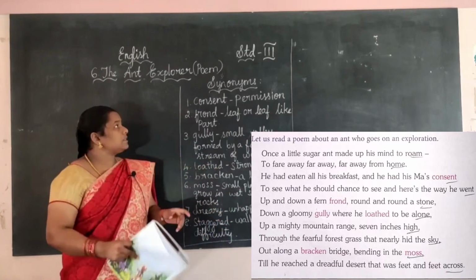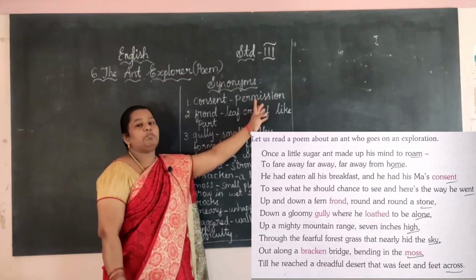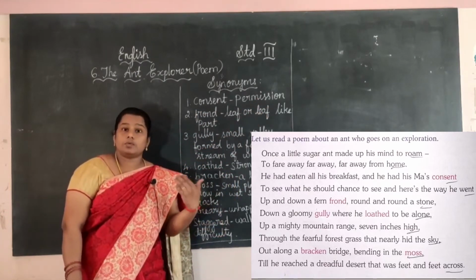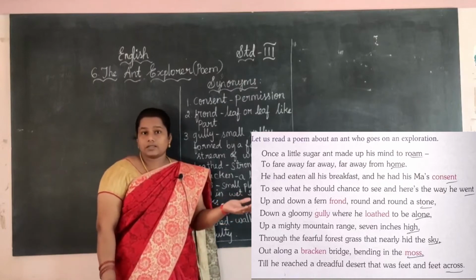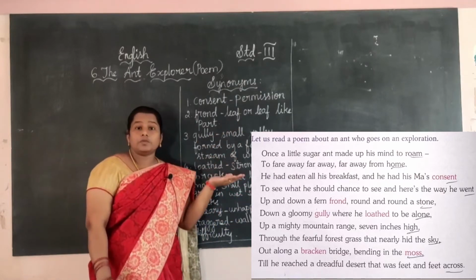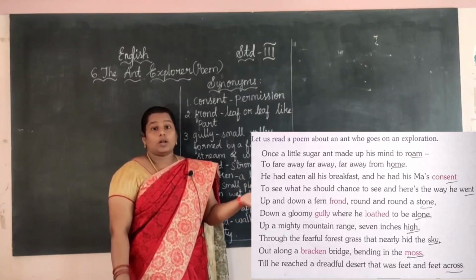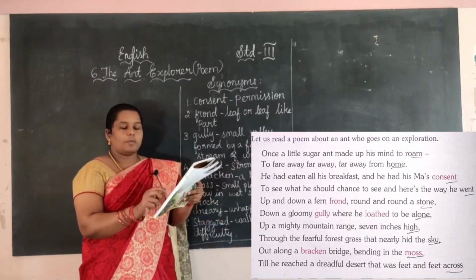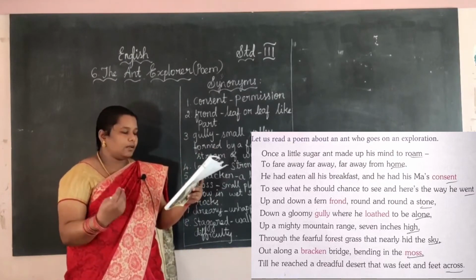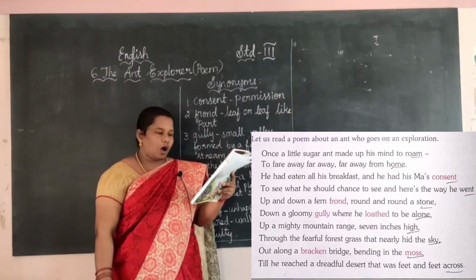What is meant by consent? See here, consent means permission. If we want to go out from our home, we want to get permission from our parents, right? Like this small ant is getting permission from his mother. Ma means here mother.